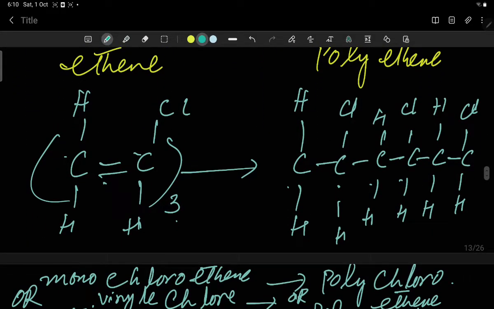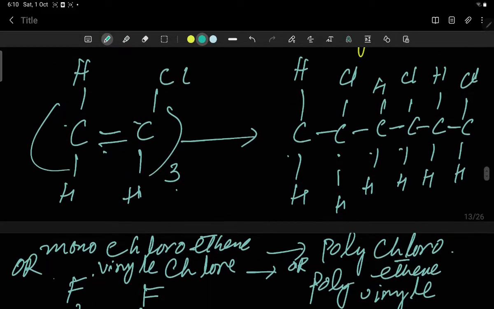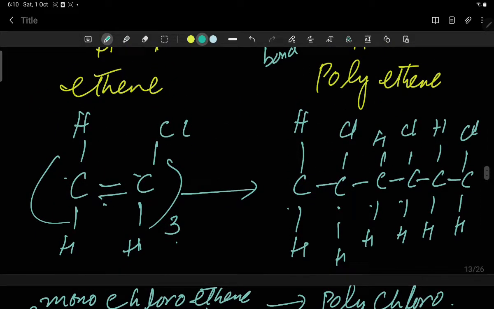Similarly, if we have three molecules of C2H3Cl, this is monochloroethene, also known as vinyl chloride. When it is written 3, just draw the 3 units. 3 units means 6 carbon atoms along with single bonds. The double bond is going to break, leaving a long chain of carbon to carbon single bonds.